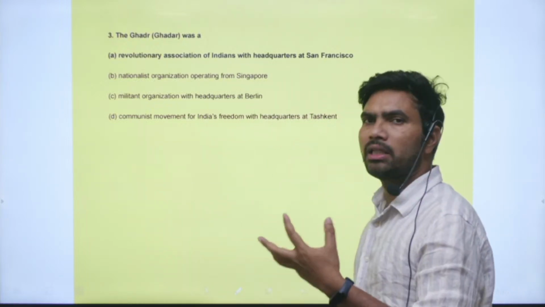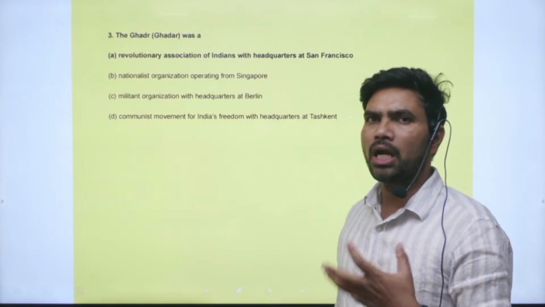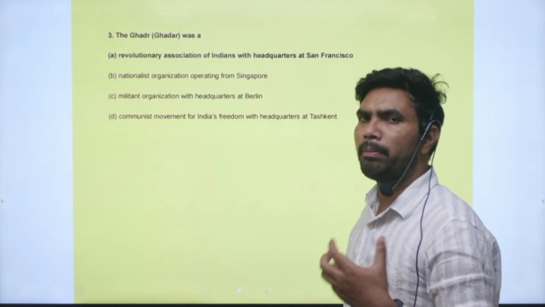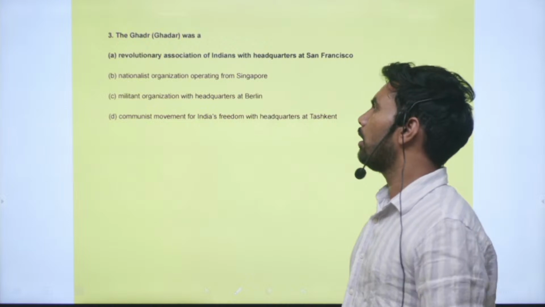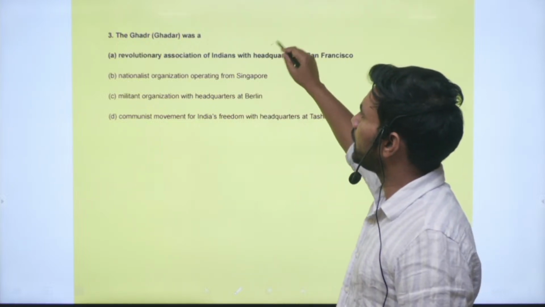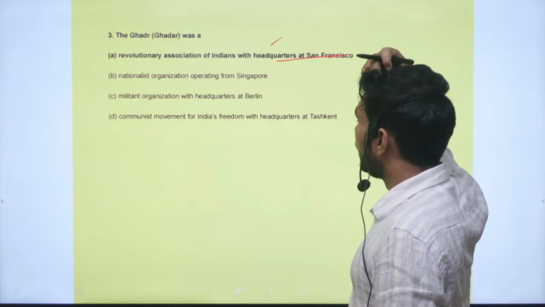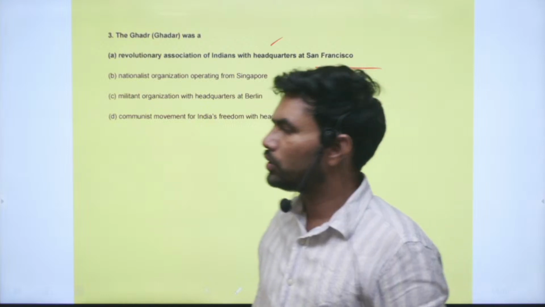Because of that, the Gadarites decided to come back to India and start a revolution, but because their plan was known to the British beforehand, the plan was foiled. So it is a revolutionary association of Indians with headquarters at San Francisco. This is the correct option.